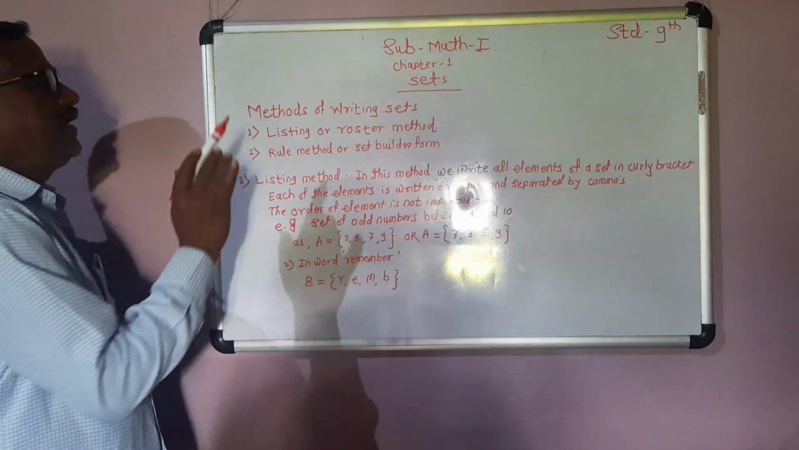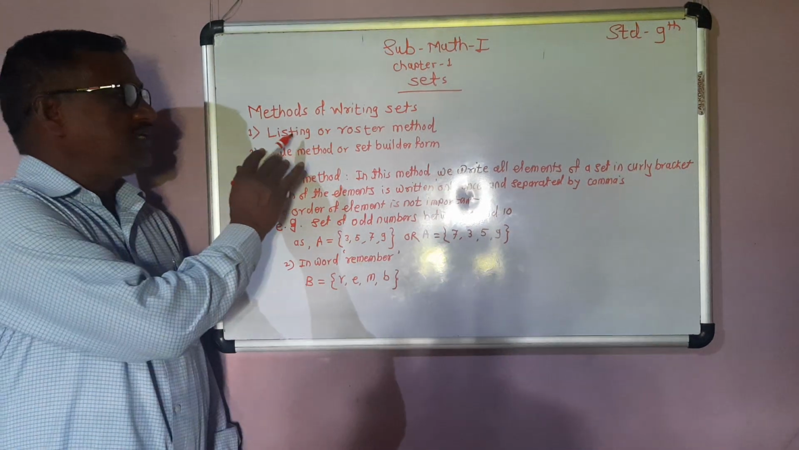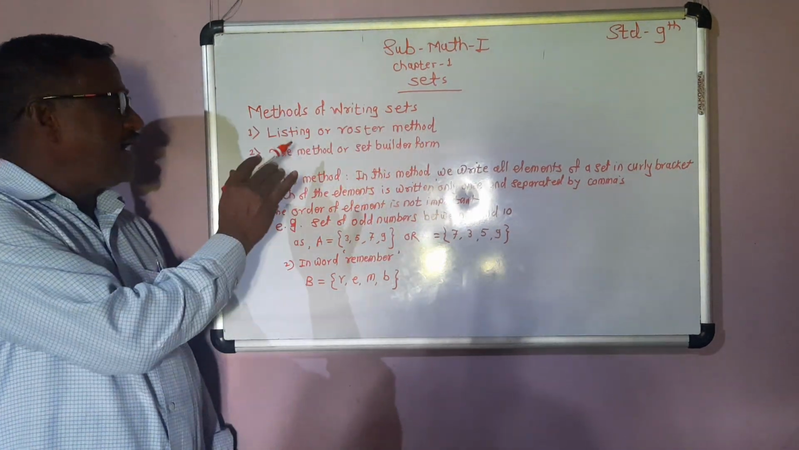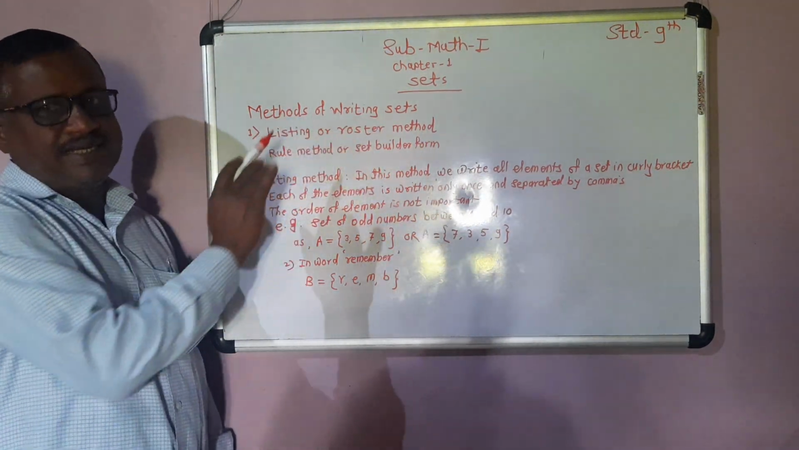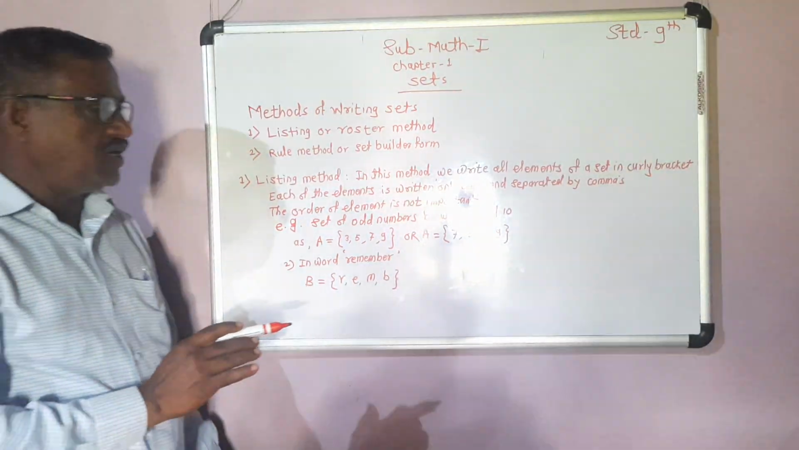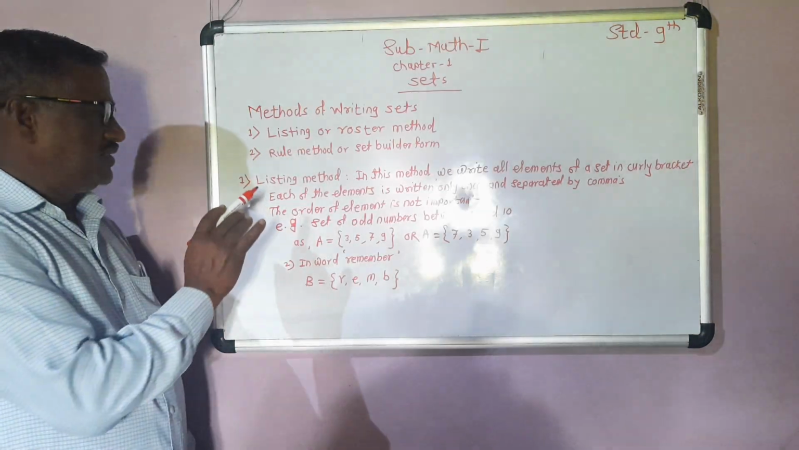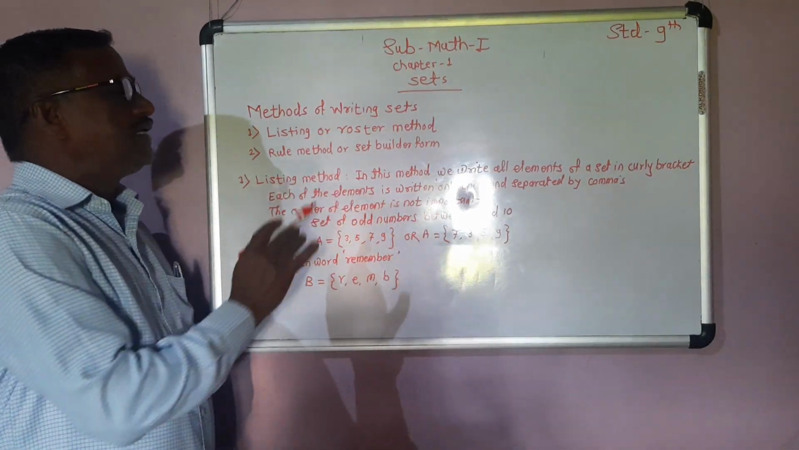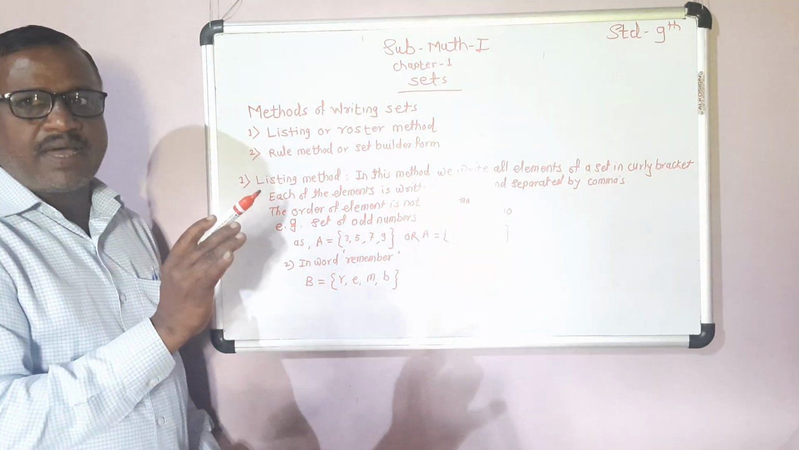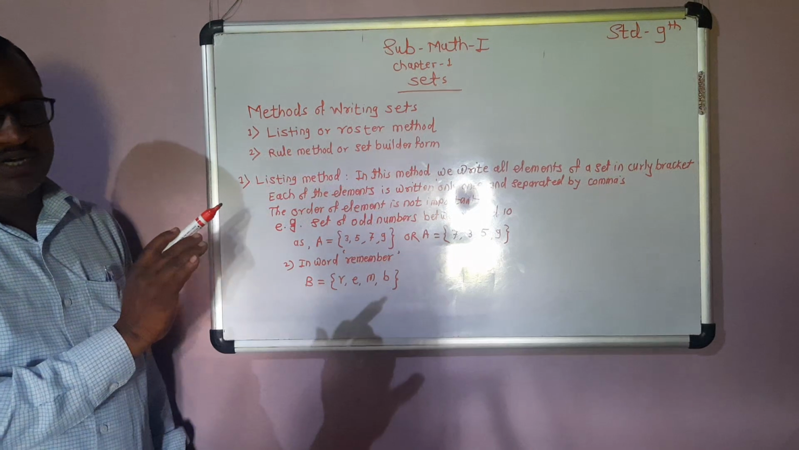Methods of writing sets. There are two methods of writing sets, that is the listing or roster method and the rule method or set builder form. In the listing method, we write all elements of a set in curly brackets. Each of the elements is written only once and separated by commas. The order of elements is not important.